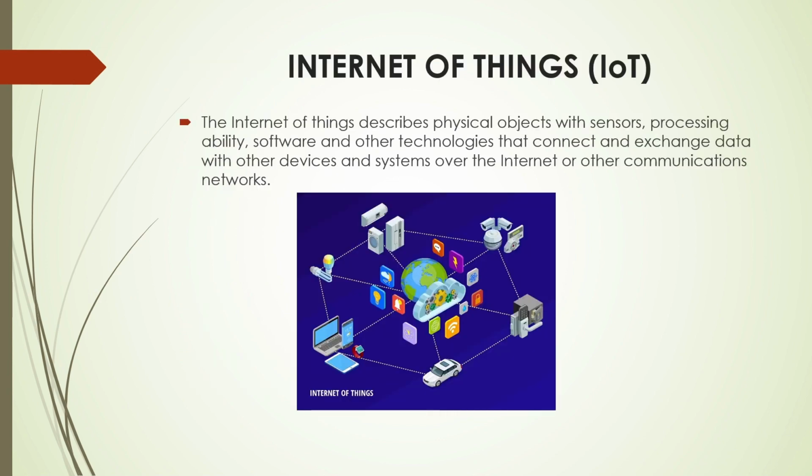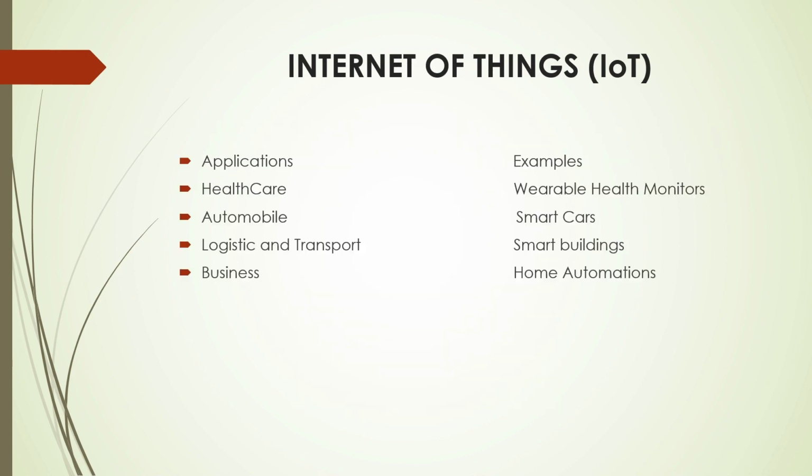Next, what is Internet of Things? Internet of Things describes physical objects with sensors, processing ability, software and other technologies that connect and exchange data with other devices and systems over the internet or other communications networks. Internet of Things is used in applications for healthcare, automobile, logistics and transport businesses. For example, Internet of Things is used in wearable health monitors, smart cars, smart buildings, home automation, etc. A real life example of Internet of Things is Alexa, which is used for controlling the TV, our home lights, and other devices.